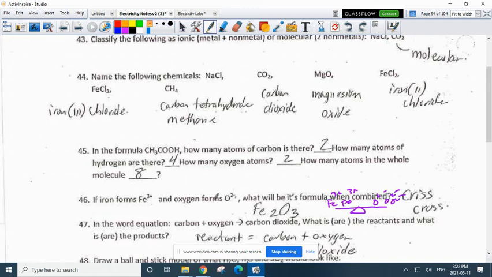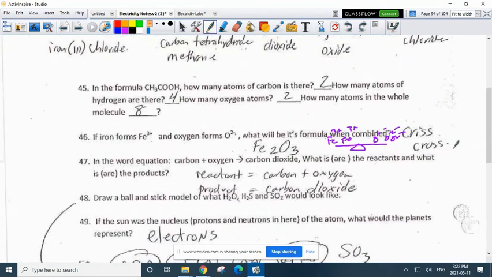If iron forms Fe3 plus and oxygen forms O2 minus, calculate its formula. So it's basically the ionic, right? So you need 2 Fe3 pluses to balance out 3 O2 minuses. Or you can use the crisscross method to find the formula. In the word equation, carbon plus oxygen, arrow, carbon dioxide, what is or are the reactants and what is or are the products? And so you have to remember RAP, R-A-P. Reactants are on the left, arrow is in the middle, products are on the right.